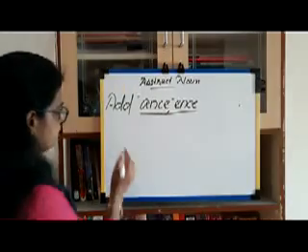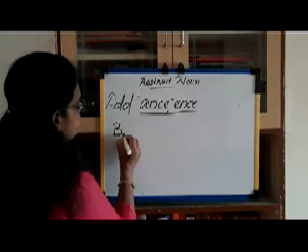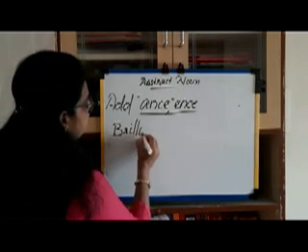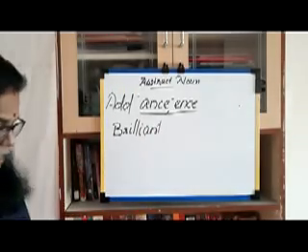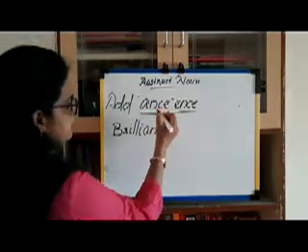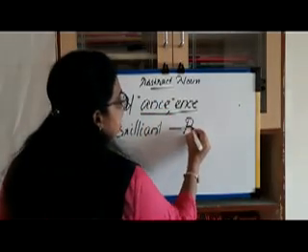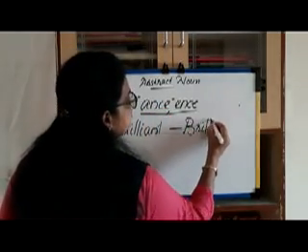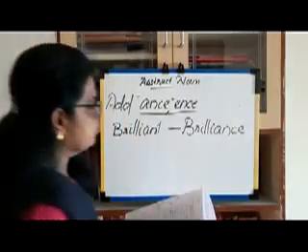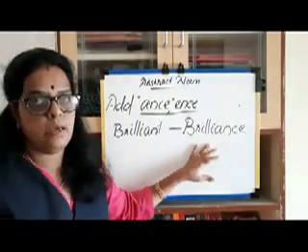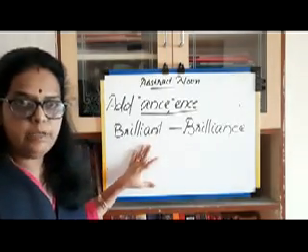See this one. Brilliant. This is an adjective. We add A-N-C-E, and we get brilliance. Brilliant is an adjective.